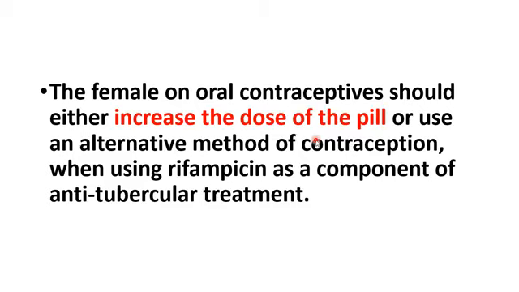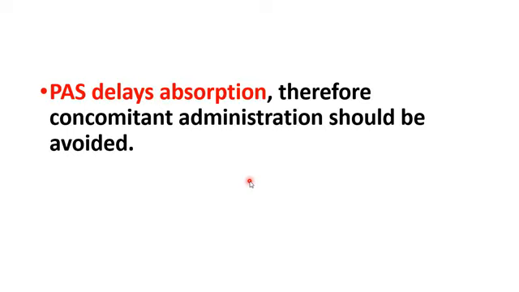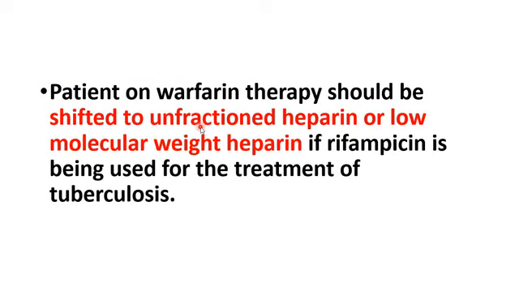If females are using oral contraceptives, they should either increase the dose of the pill or use an alternative method of contraception, for the same reason: rifampicin is an enzyme inducer and can induce the metabolism of oral contraceptives very fast. So you should increase the dose of the pills and use an alternative method of contraception. Para-aminosalicylic acid will delay the absorption of rifampicin, therefore you should not combine para-aminosalicylic acid with rifampicin.